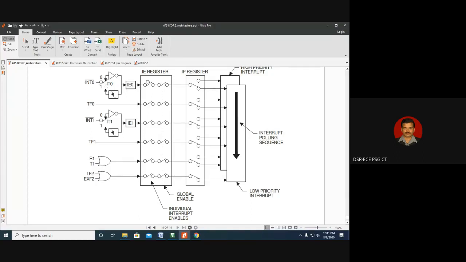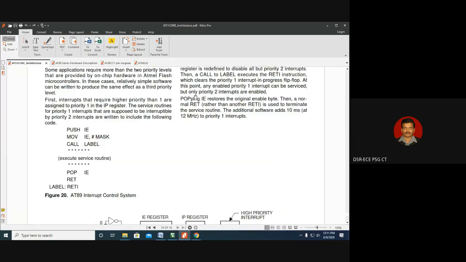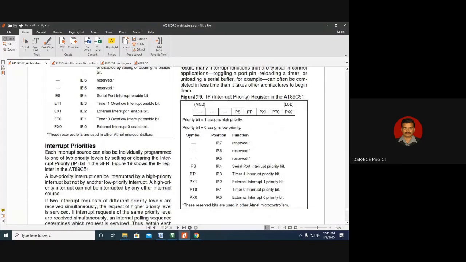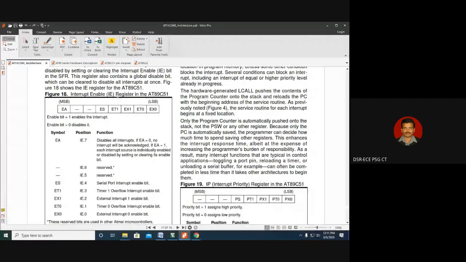To enable this external interrupt 0, we have to close this switch, then we have to close this switch. So two switches must be closed. That means 2 bits need to be made 1 in the IE register, the interrupt enable register. One switch is called EA, that is global enable.